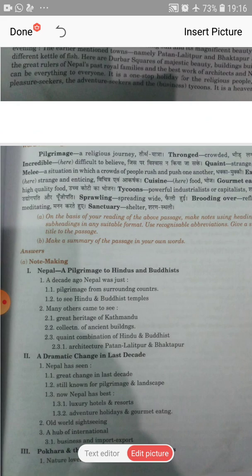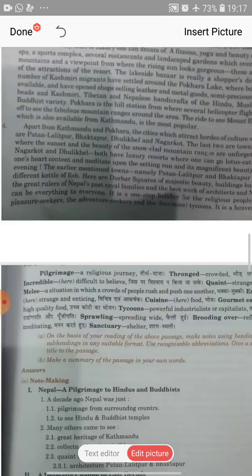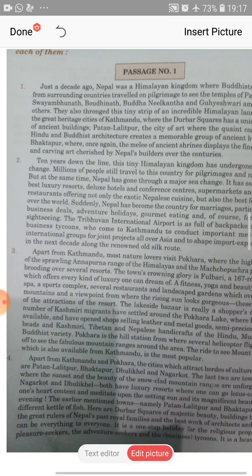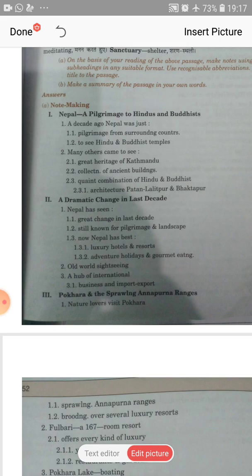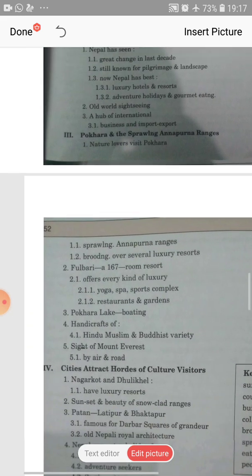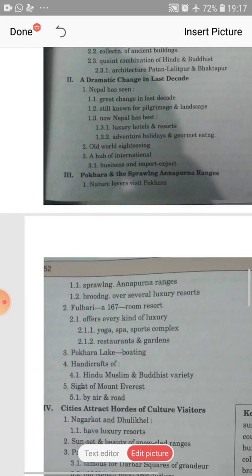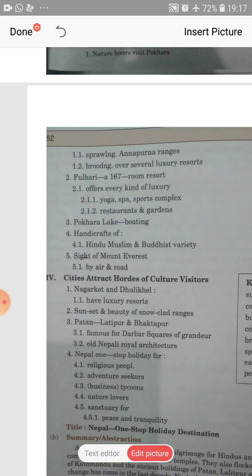Then it has subheadings and subsections. And then from the second para, they have taken a dramatic change in the last decade. Then subheadings. Subheadings are not important. You can just write down the heading and then the subheadings. And it's the same way for the third passage, and then in the same way for the fourth passage.